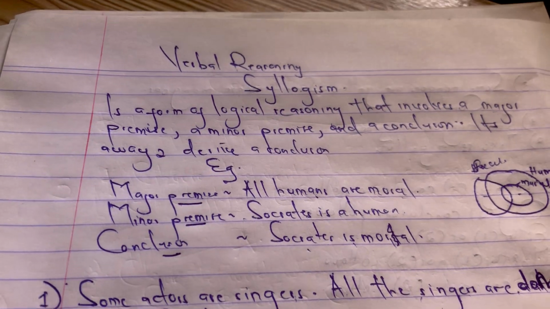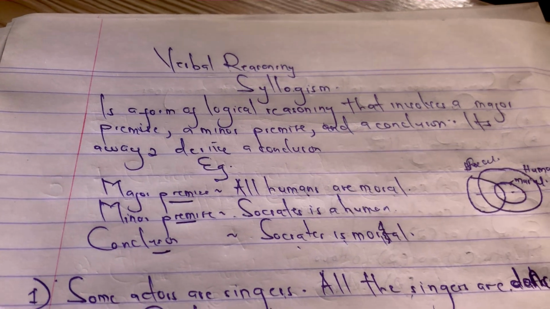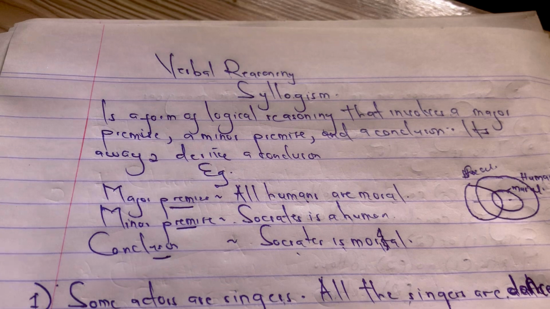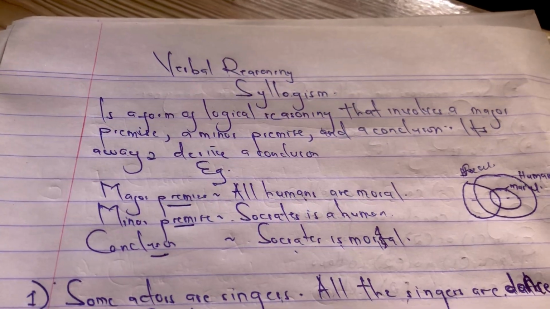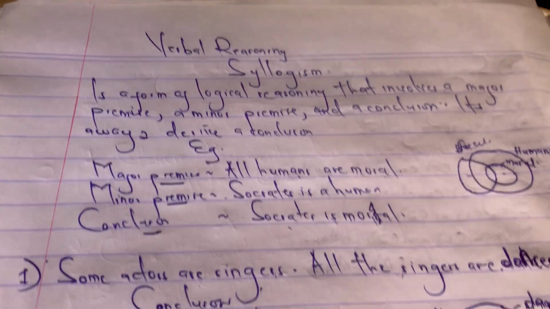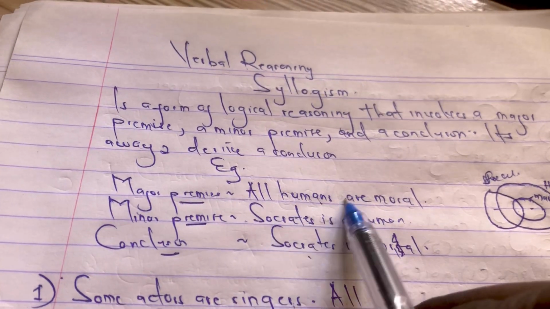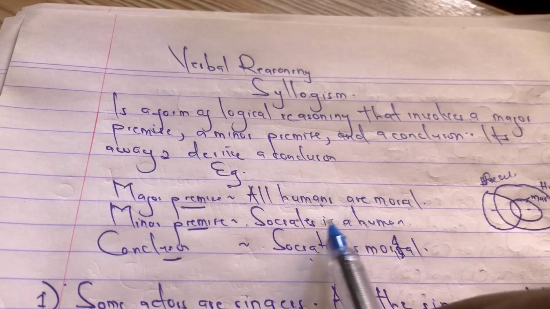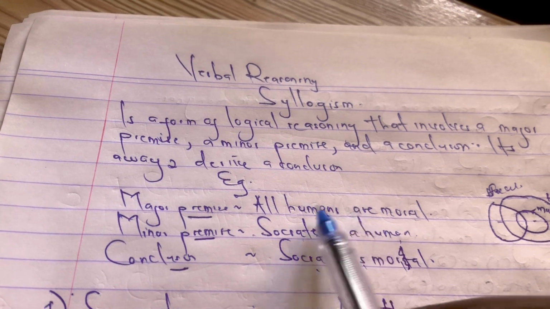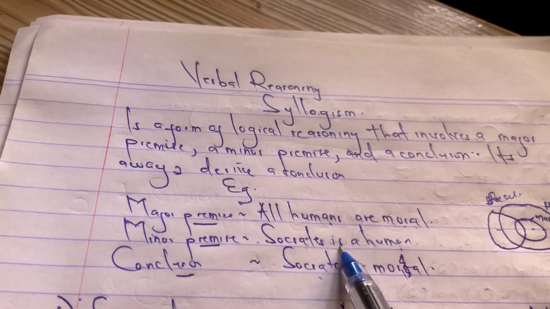So we are going to look at syllogism. Syllogism is a form of logical reasoning that involves a major premise, a minor premise, and a conclusion. That means they give you two sentences and you actually have to make a conclusion. An example: they can say all humans are moral, and then they say Socrates is a human. So the major premise here is that all humans are moral, and the minor is that Socrates is also a human.